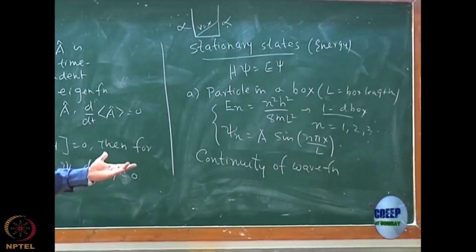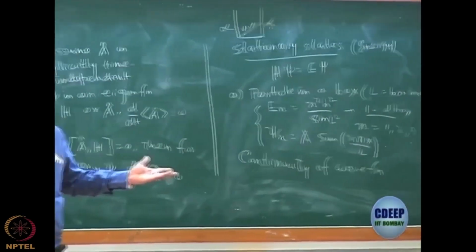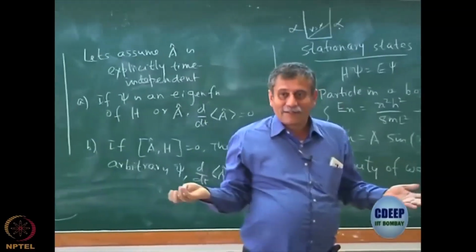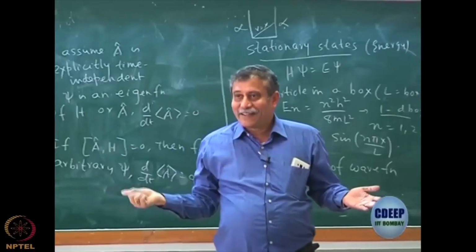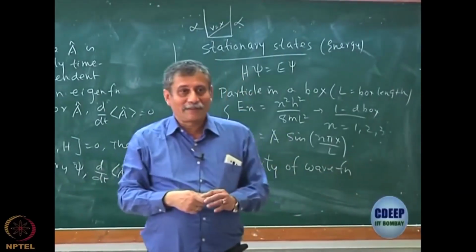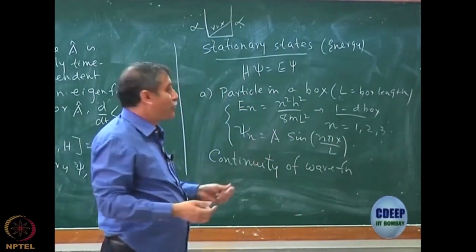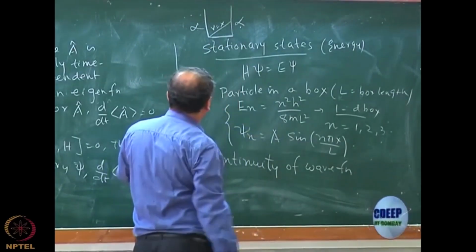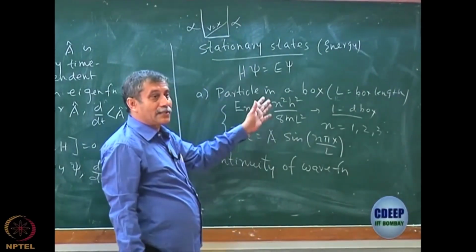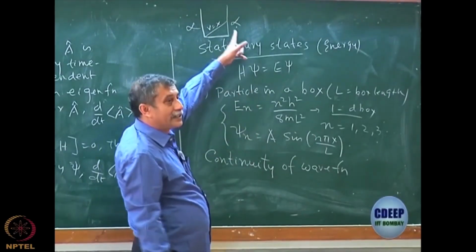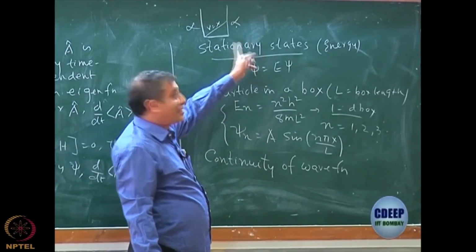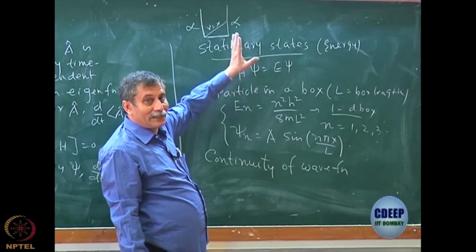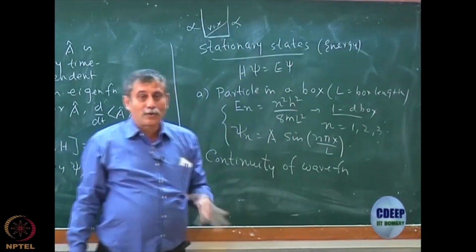Alright. I hope you will be able to solve this problem. I may be entitled, at least for this course, to ask such problems now, without solving them in the quiz at least. So, you should be able to solve such problems. You have actually solved V equal to 0, remember, particle in a box. But now if I put V equal to X, there has to be still a continuity here, remember. So at this point, whatever happens, psi must go back to 0. So you think over it, how to solve such problems.